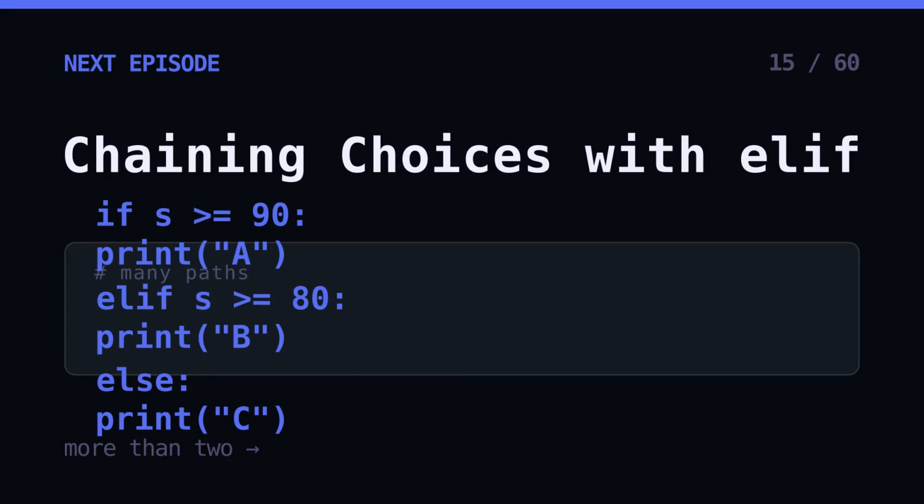2 paths are great, but grades go A, B, C, D, and F. Next up, elif lets you chain as many conditions as you want, checked in order until one fits. It's how real programs pick from many options.